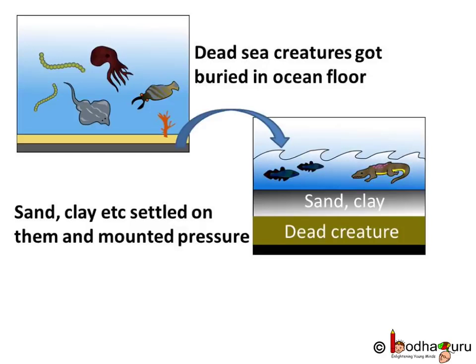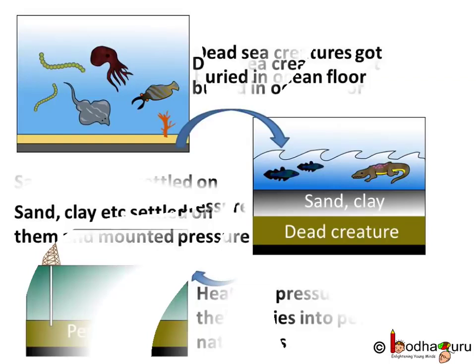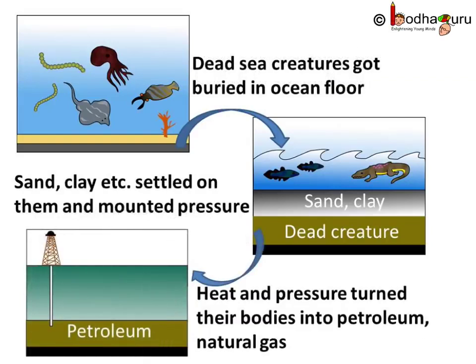As they died, their bodies settled at the bottom of sea or ocean and gradually got covered by sand, clay, etc. Over millions of years, absence of air, high temperature and high pressure transformed the dead organisms into petroleum and